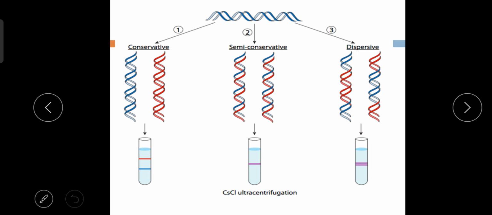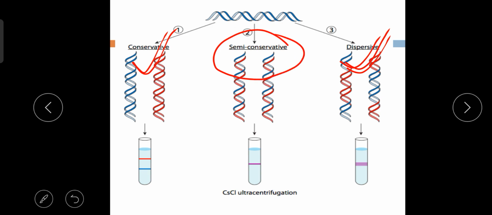Again, this dispersive mode of DNA replication is not acceptable. This is not possible. That means in the new generation this type of model is not possible. Only the semi-conservative mode of DNA replication is possible for the DNA replication process.